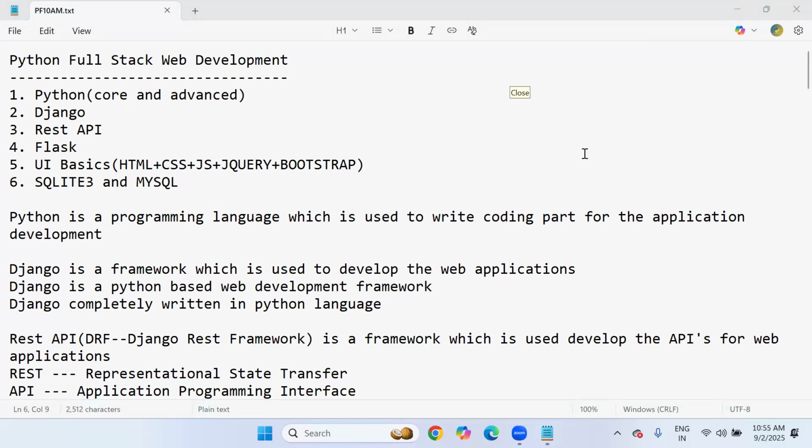Hello, sir. Actually, I'm planning for Gen AI training as well. So I have to wait till the core and advanced part is over, right, sir? Please repeat it again, I can't hear your voice. Actually, my requirement was to start Gen AI. Since it is completely dependent on Python as well, right? I'm not the trainer of Gen AI.